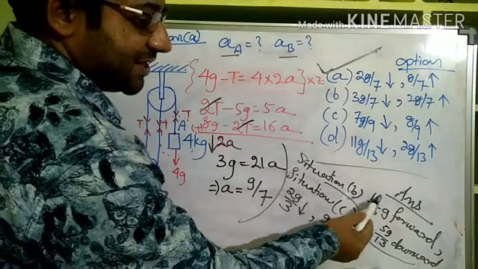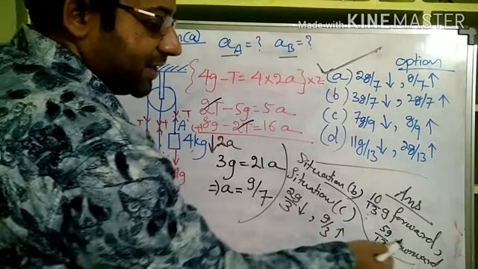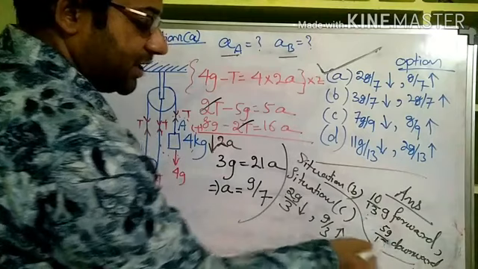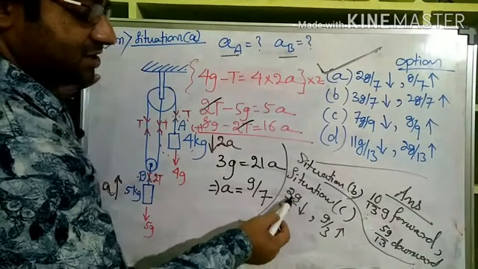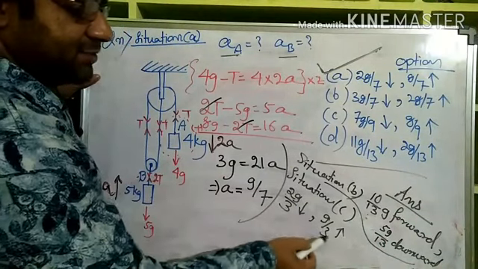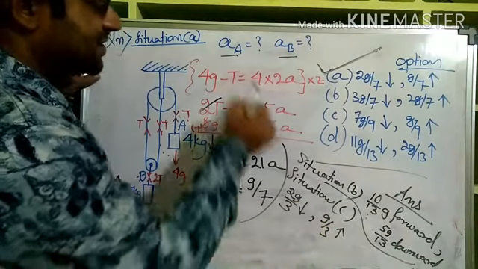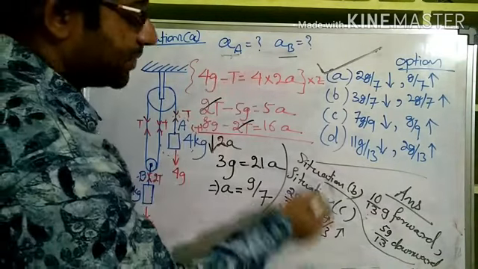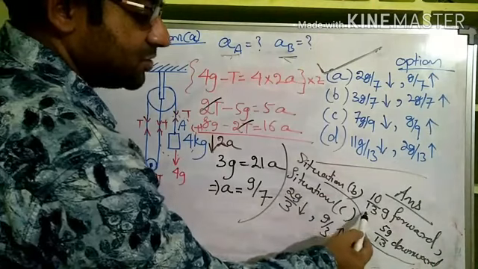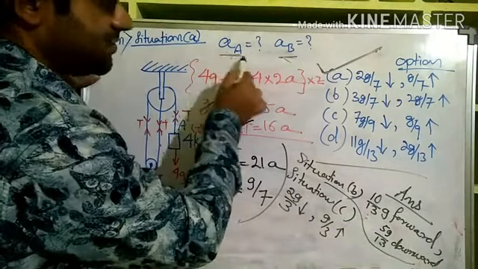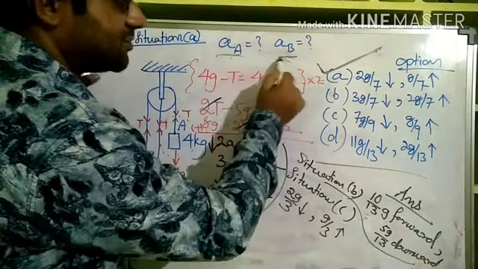Situation B answer is 10g by 13 in the forward direction and 5g by 13 in the downward direction, and situation C answer is 2g by 3 downward and g by 3 upward. The first answer is the acceleration of A and the second part is the acceleration of B. In situation B also, the first part is the acceleration of A and the second part is the acceleration of block B.